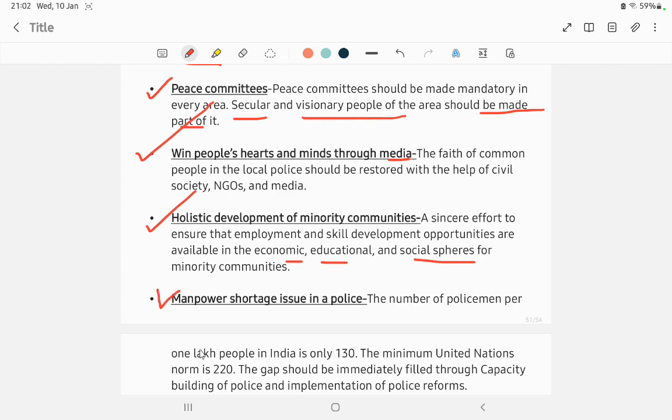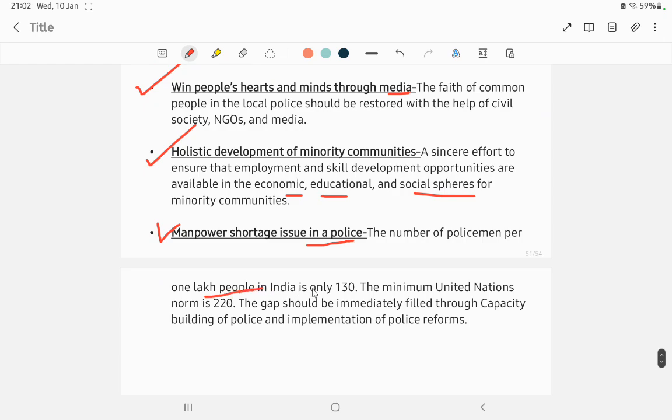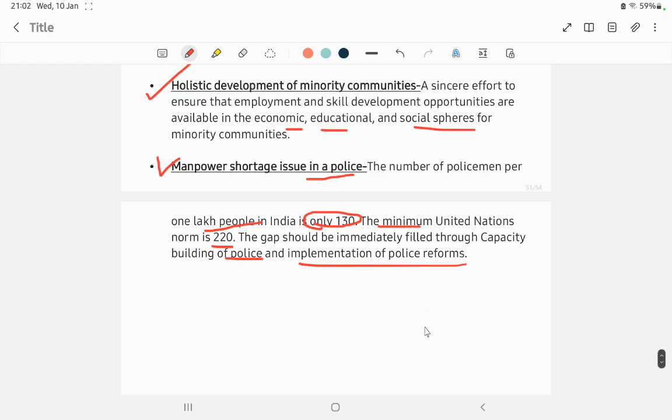Then manpower shortage in police. For communal violence, the police have to take action. Since there is a shortage in the police force, the number of policemen per 1 lakh people is just 130. The minimum United Nations norm is 220. So the gap should be immediately filled through capacity building of police and implementation of police reforms. So these are some of the important steps that can be taken to control and minimize communal violence.